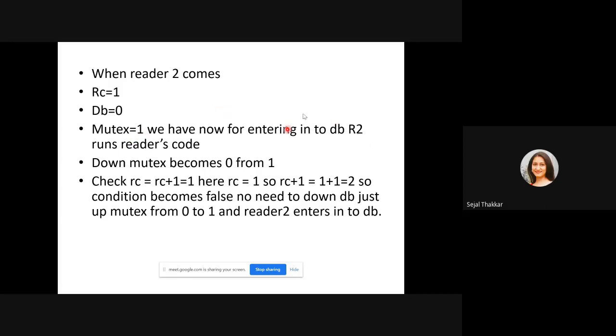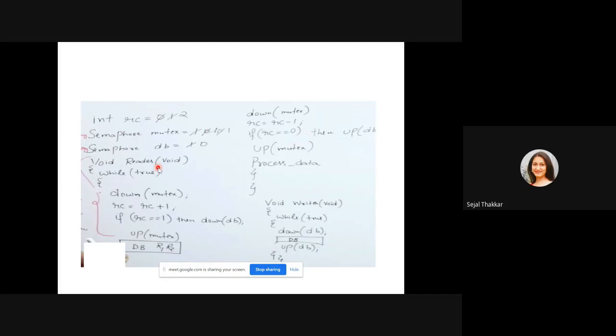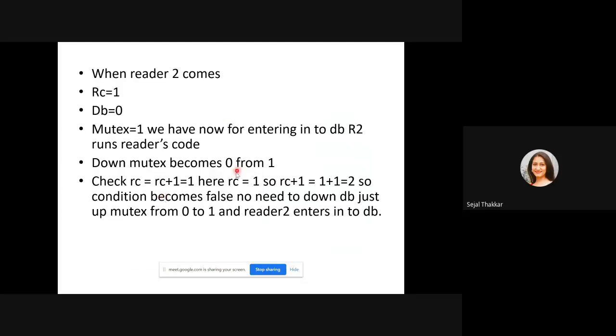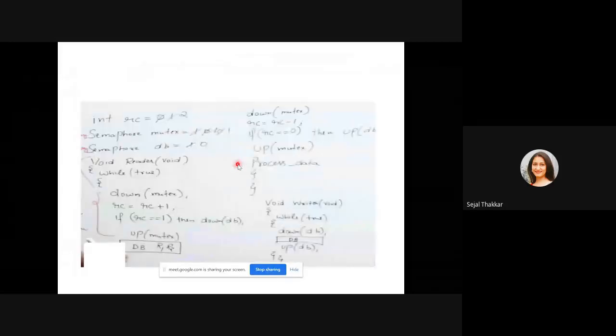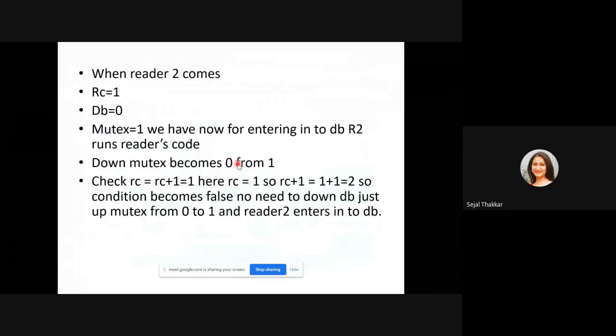Now when R2, the second reader, wants to enter or access the same data item, the second reader has to follow the same process. You can see here in the code, while true remains as it is, down mutex. The mutex value was 1, and from 1 it will become 0. Next is RC equal to RC plus 1.